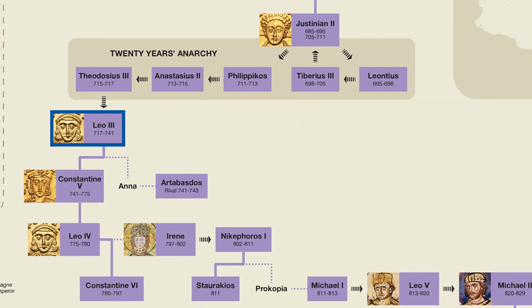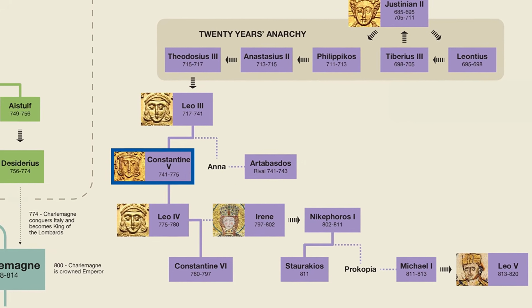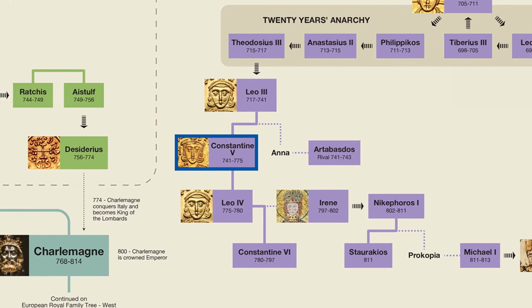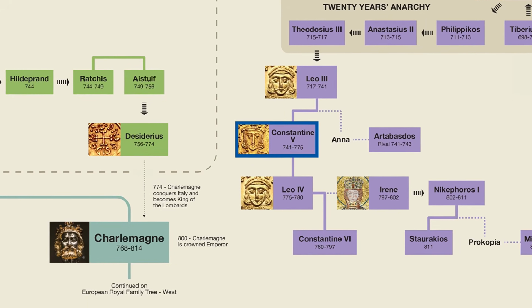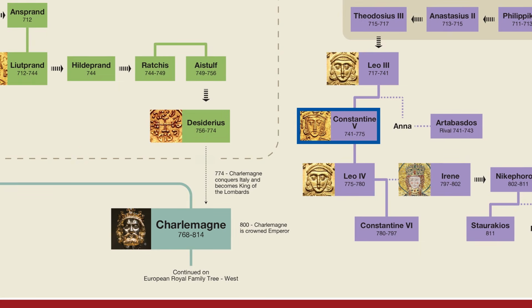Leo III was followed by his son Constantine V, and it was during the reign of Constantine V that the Lombards were able to capture Ravenna, which up to this point had still been under the control of the Byzantines. On top of this, it looked likely that the city of Rome would fall to the Lombards as well. But lucky for Rome, a third party, Pepin, king of the Franks, stepped in.